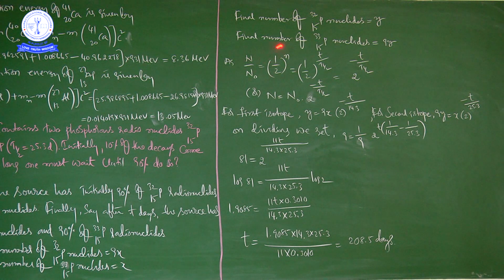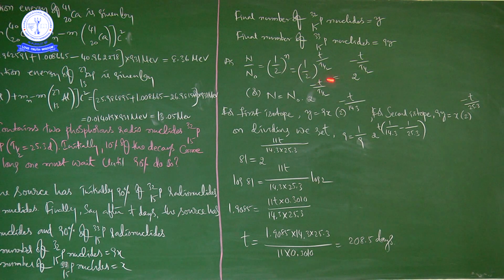As you know the formula, N by N naught is equal to 1 by 2 whole power n, and here n is small t by capital T half.